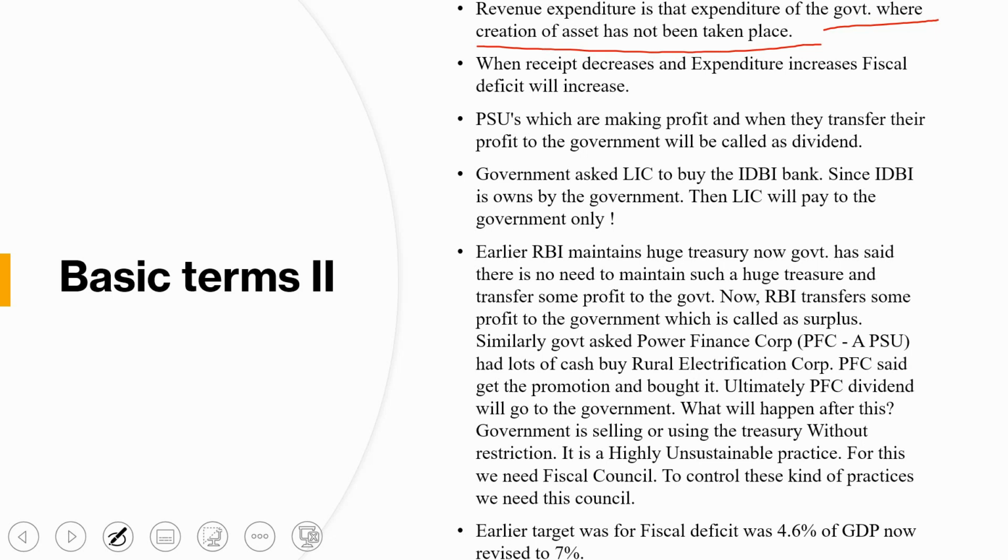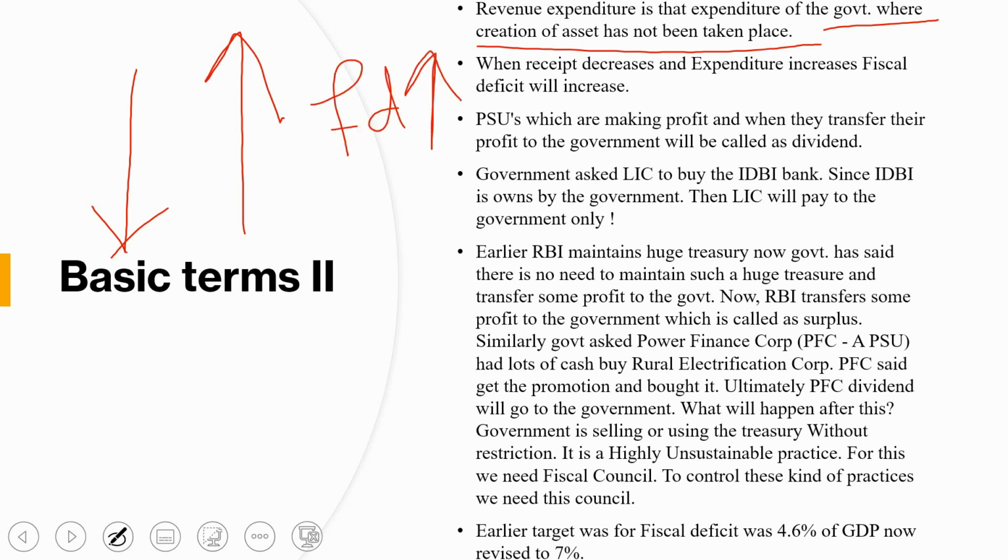Okay, so when your receipt, like when your revenue decreases, like when your salary decreases, and when your expenditure increases, that is, the money you are spending increases, and your salary decreases, what will happen? Your fiscal deficit will increase. Okay, this is a common logic, common thing.